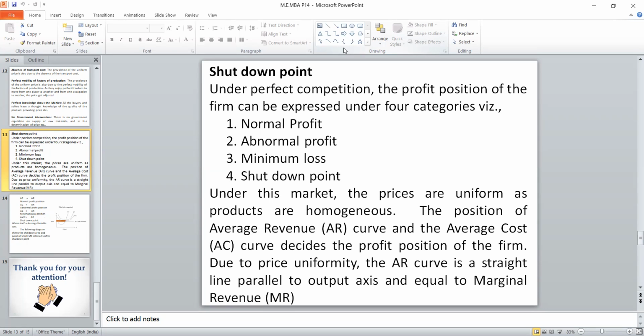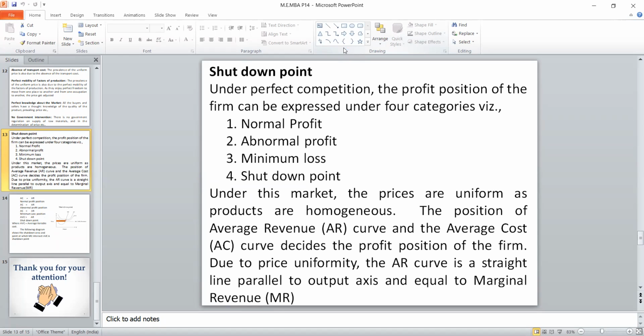On the other hand, suppose your revenue is more because of the economies of scale, a larger scale of transaction, then the revenue becomes more than the cost. Average revenue is greater than the average cost, then it is called abnormal profit position, because revenue is more, cost is less. The third one is when average revenue is less than the average cost, then there is a loss. This particular loss, because it is a competitive firm, we call a minimum loss.